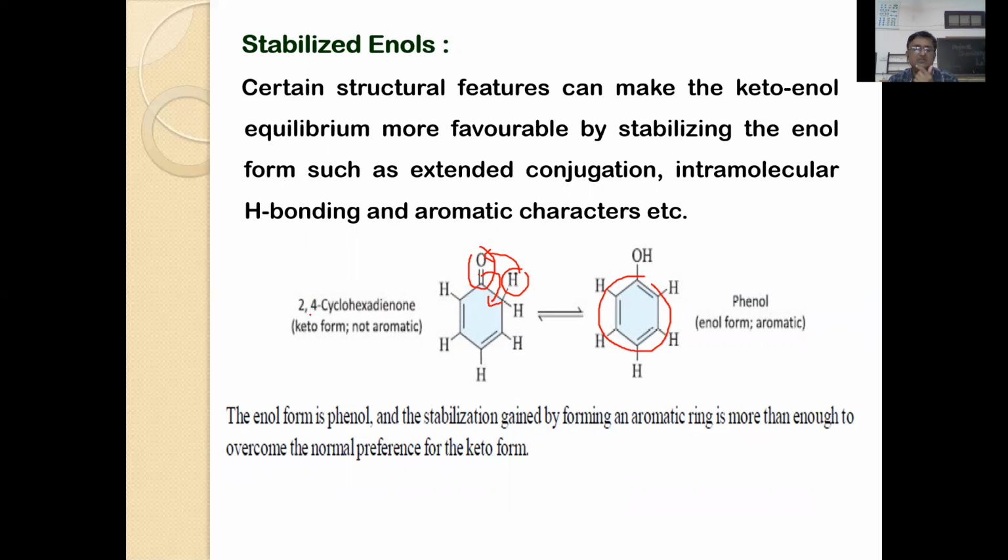So 2,4-cyclohexadienone, a non-aromatic compound, changes into an aromatic compound. Therefore, the tautomerism phenomenon also helps in the conversion of non-aromatic character into aromatic character. The enol form is phenol, and the stabilization gained by forming the aromatic ring, because the resonance energy is about 150 kilojoules per mole, is enough to overcome the normal preference for the keto form. However, this is more stable compared to this keto form.